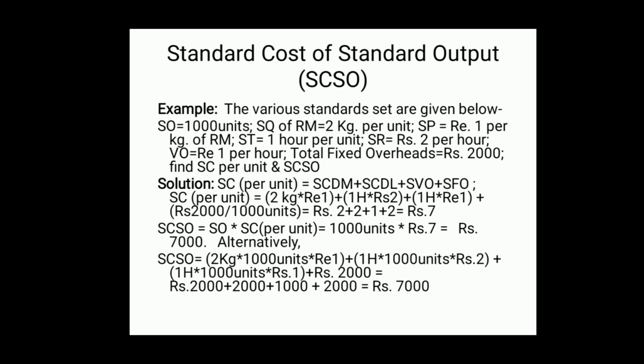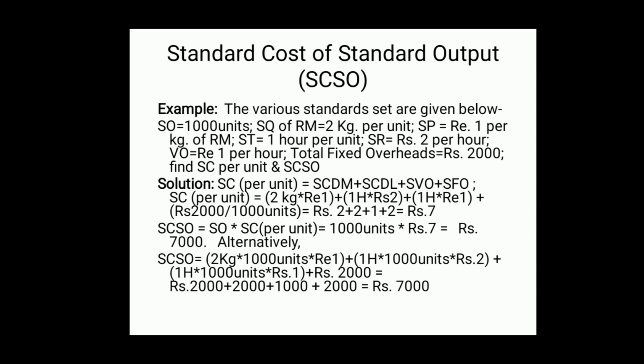Now, we are required to find SC per unit, that is the standard cost for producing 1 unit of output. Similarly, to produce 1000 units, what is the standard cost, that is SCSO. We will have to compute.